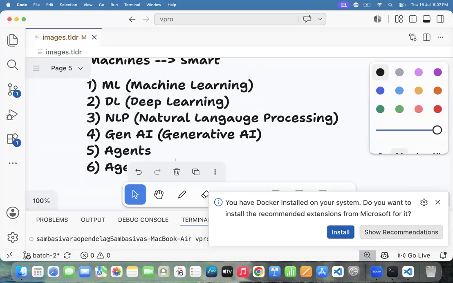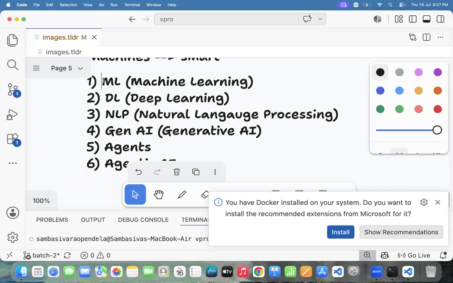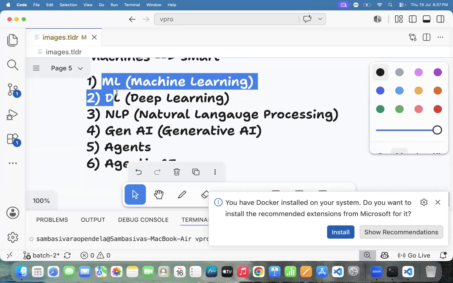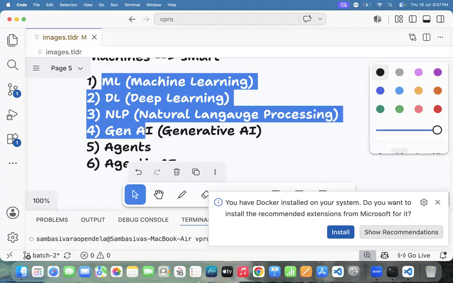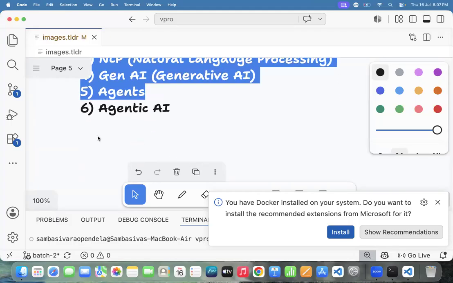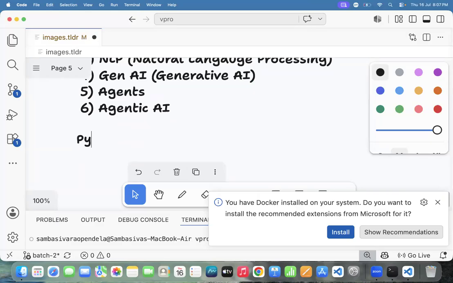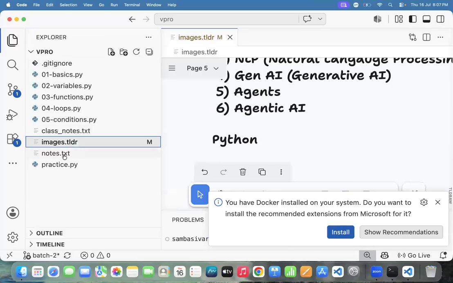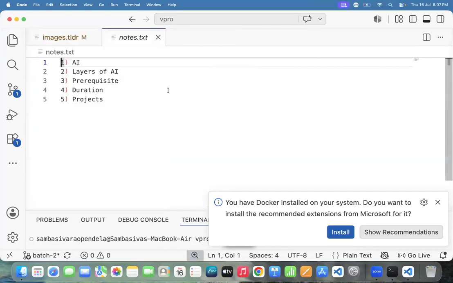And one more thing, Chaitanya garu. To learn machine learning, deep learning, NLP, generative AI, agentic AI, what is the prerequisite? Python. Python is the prerequisite to build machine learning, deep learning, NLP, generative AI, agents, and agentic AI also. In today's session, let me provide an overview about Python.